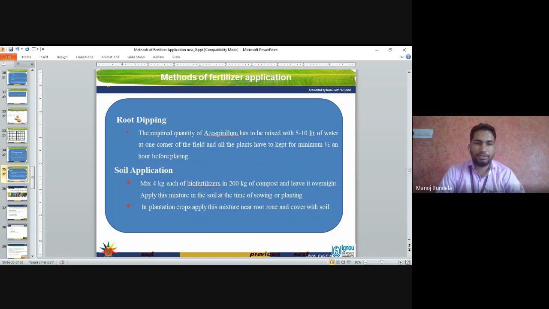Soil application: mix 4 kg each of the biofertilizers in 200 kg of compost and leave it overnight. Apply this mixture in the soil at the time of sowing or planting. In plantation crops, apply this mixture near the root zone and cover it with soil.